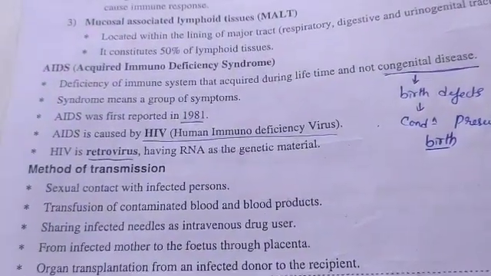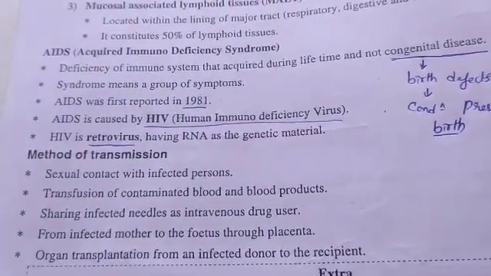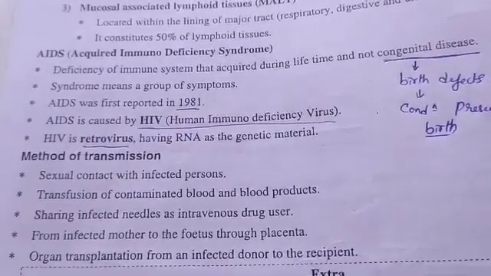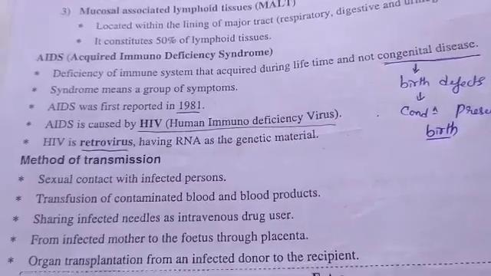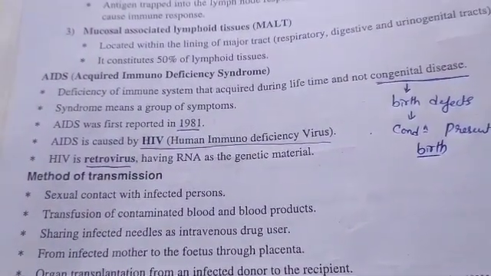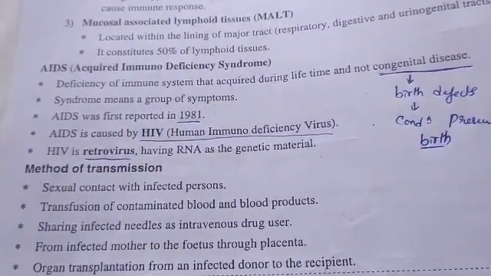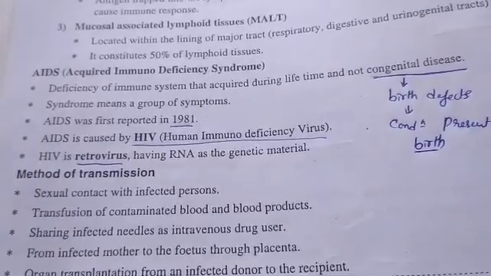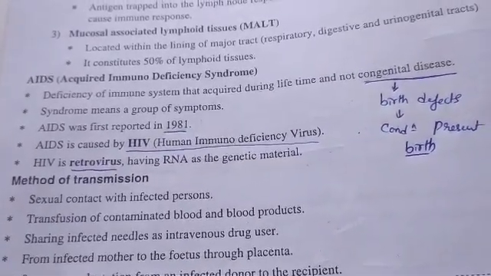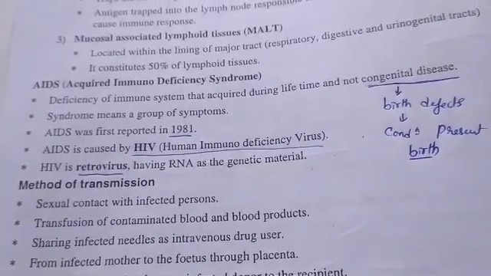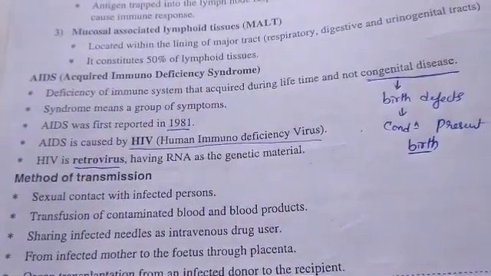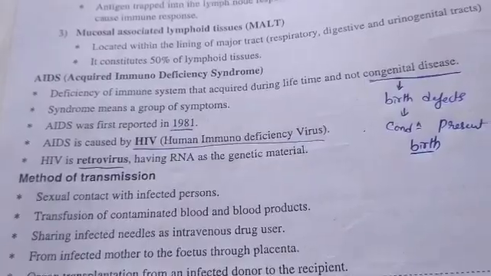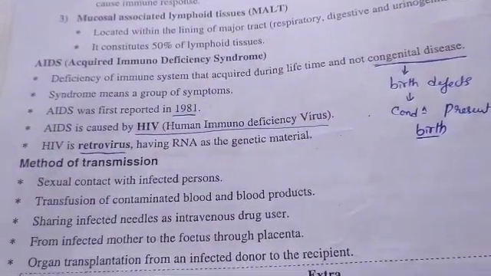When a person is affected with AIDS, the immune system is going to collapse. There will be attack of number of diseases. When the immune system is collapsed, there will be attack of all diseases. The patient will show a group of symptoms: fever, vomiting, weight loss, everything.